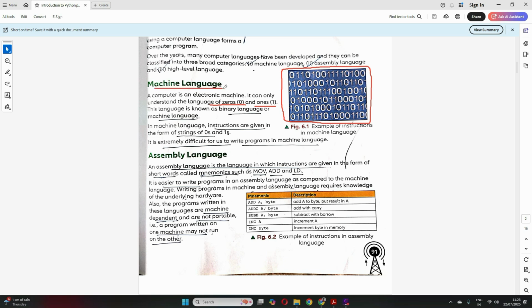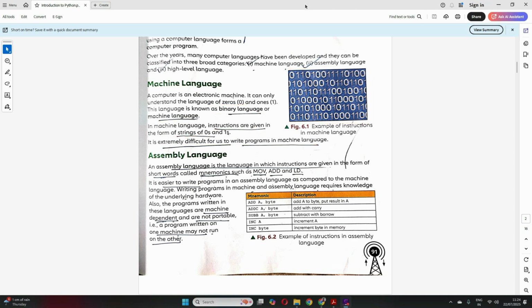In machine language, the instructions are given in the form of strings of zeros and ones. This language is also known as binary language or machine language, which we already know, right? And it is extremely difficult to write a program in this machine language. Of course, it will be very difficult to write a program in the form of strings of zeros and ones, correct? So in machine level language we give instructions in the form of strings of zeros and ones. Clear?